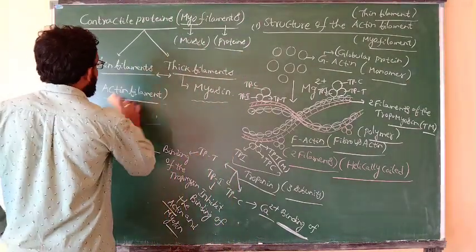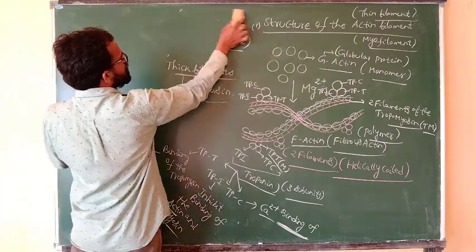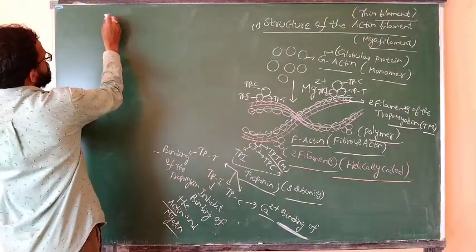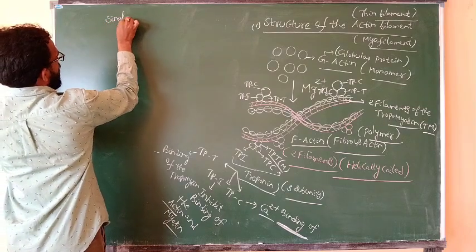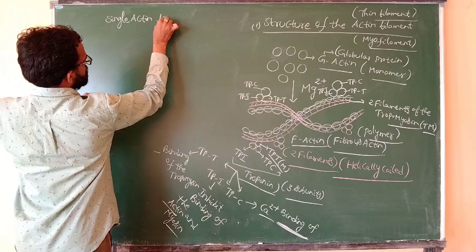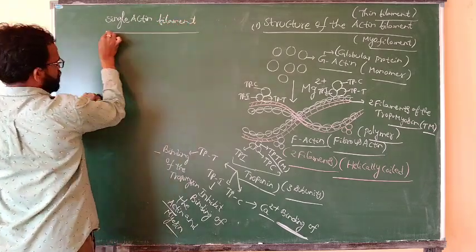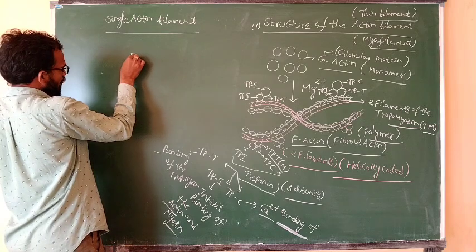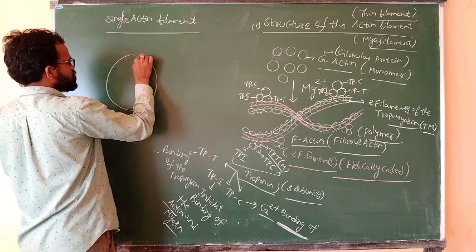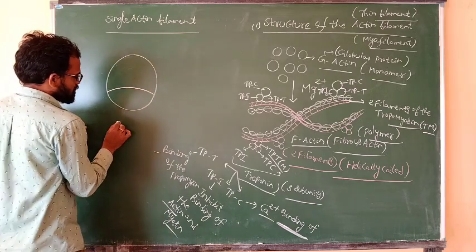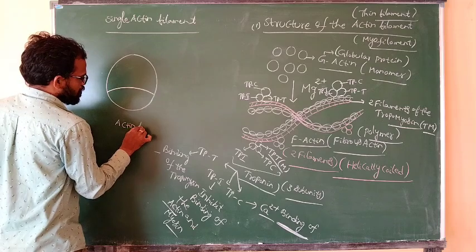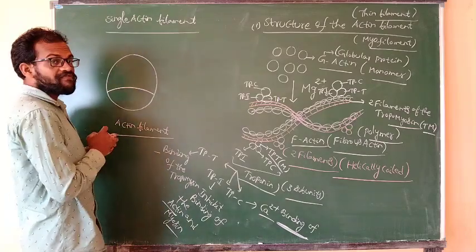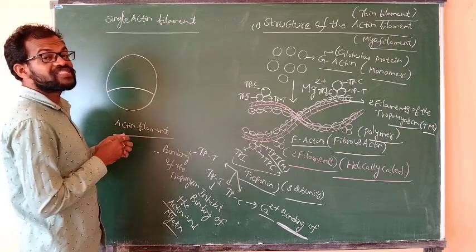If you observe a single actin filament, it has the active site, the myosin binding site.